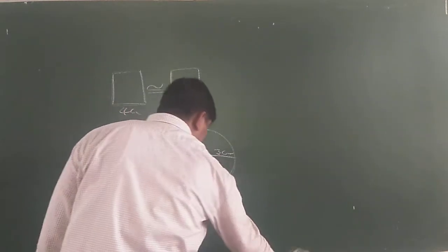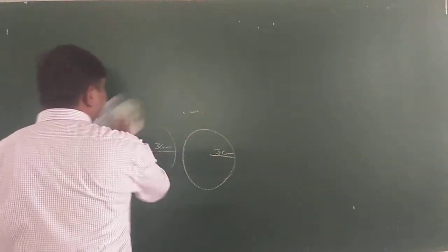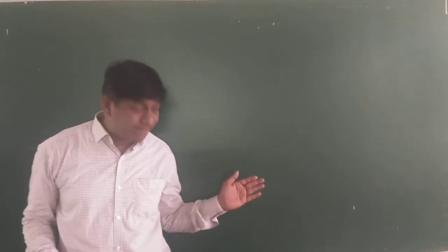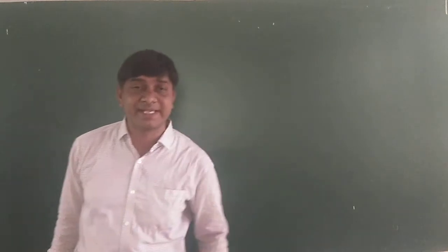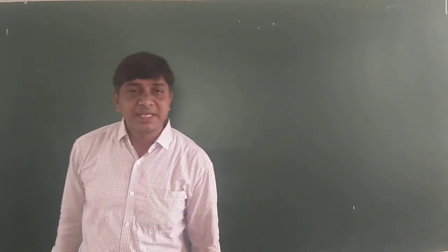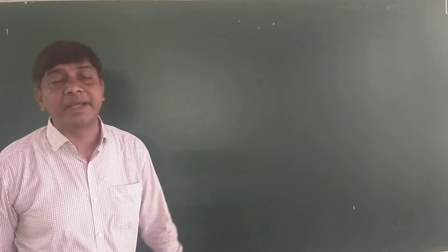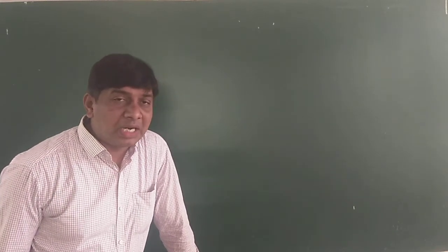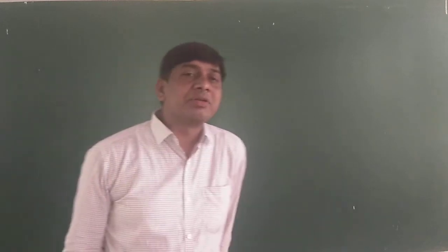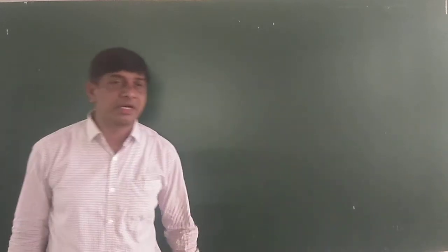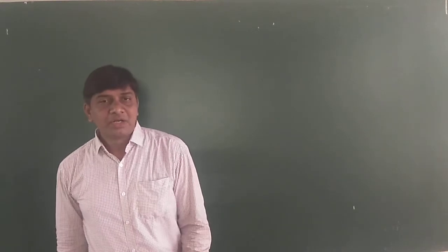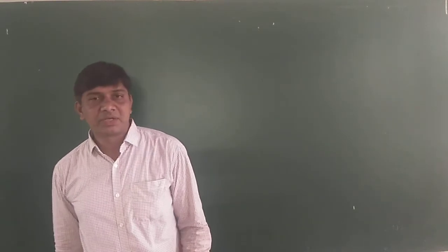Now, figures which are in the same shape but not necessarily the same size are called similar. You go to any cloth store, any ready-made shop, and observe two t-shirts.